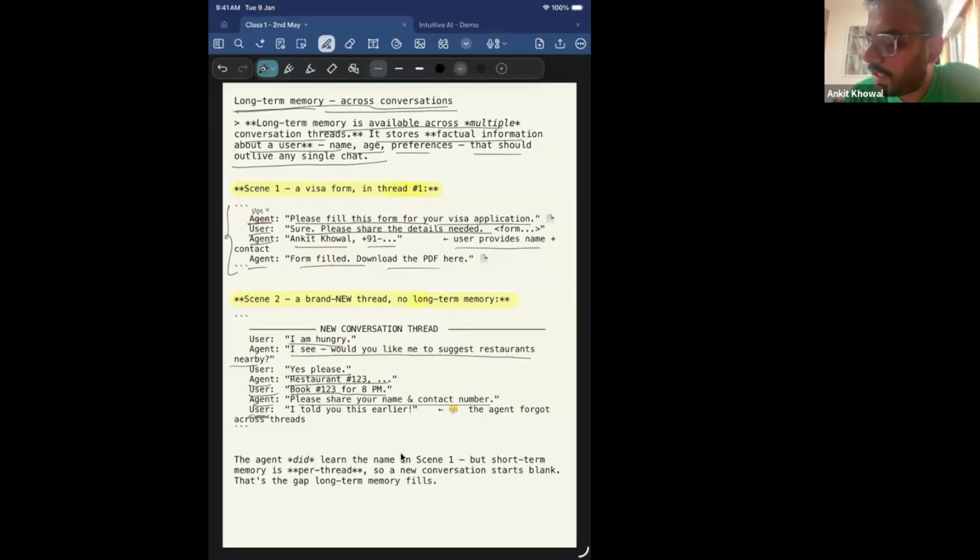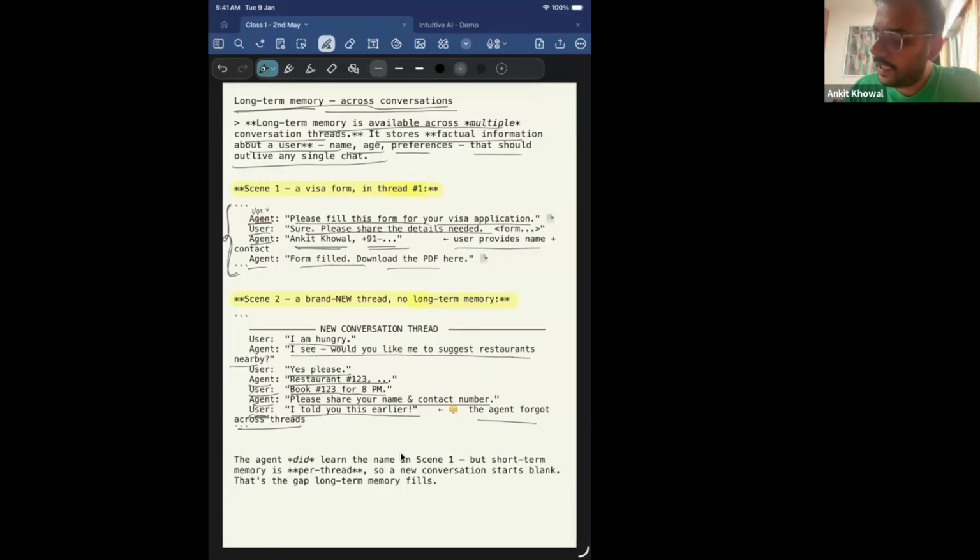Obviously you will be frustrated. You'll say, I told you this earlier. The agent forgot across threads. This was my thread where I was filling the visa form and I had provided all my information. I wanted the agent to do some other task, but since it was not using long-term memory, it forgets the information.